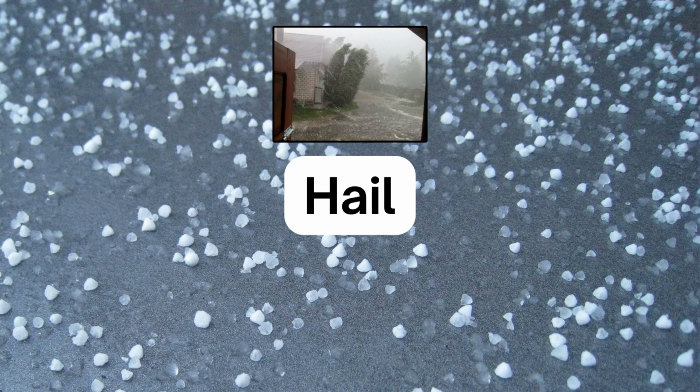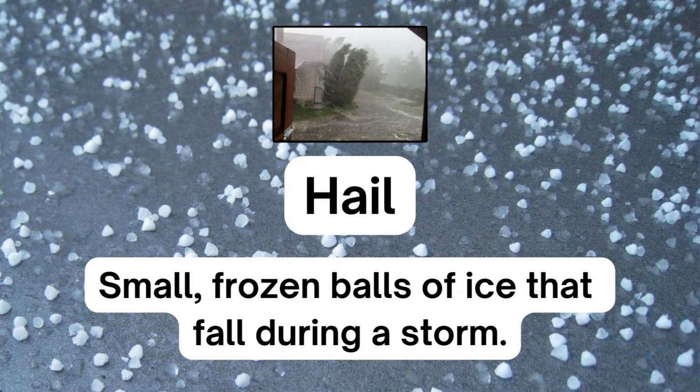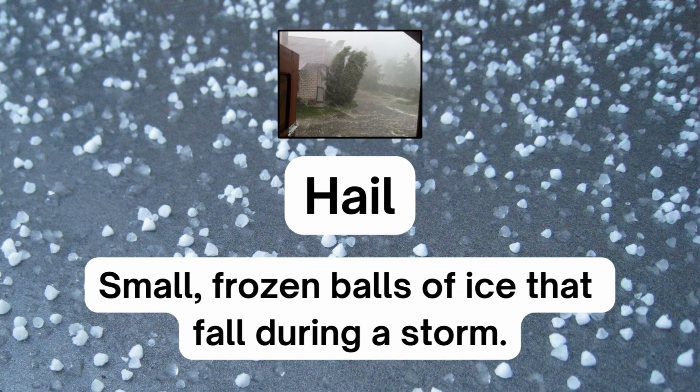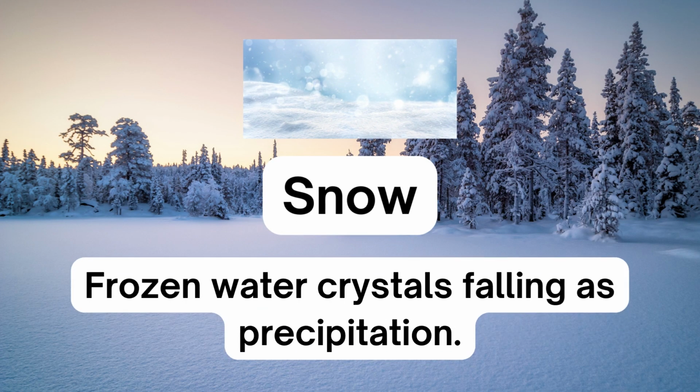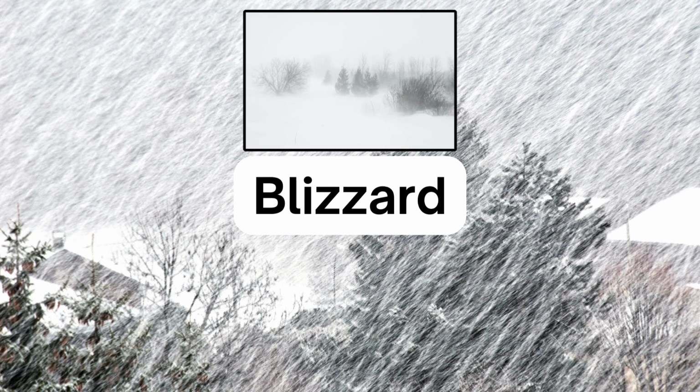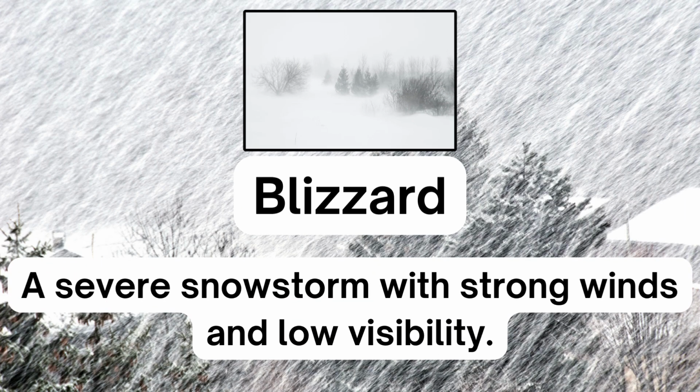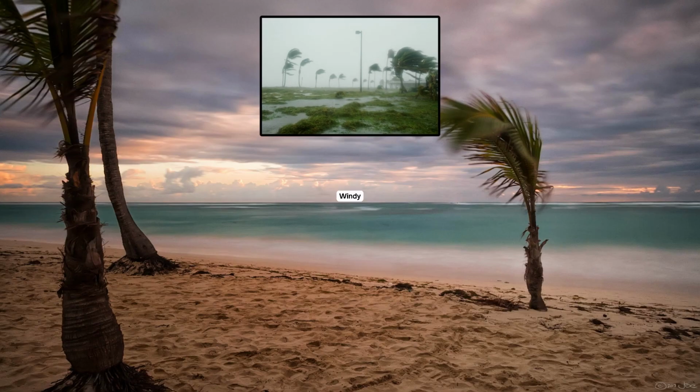Hail. Small, frozen balls of ice that fall during a storm. Snow. Frozen water crystals falling as precipitation. Blizzard. A severe snowstorm with strong winds and low visibility.